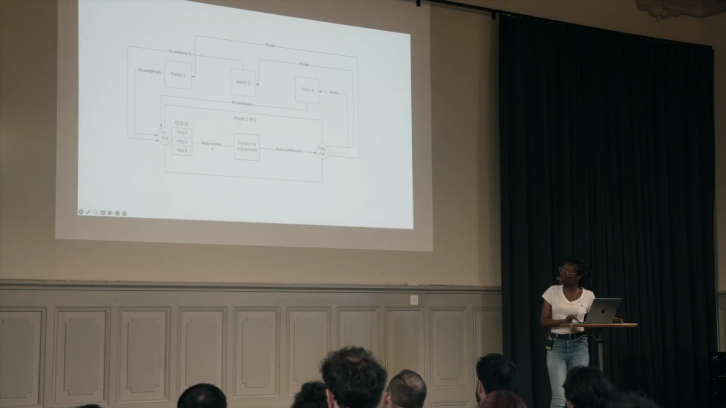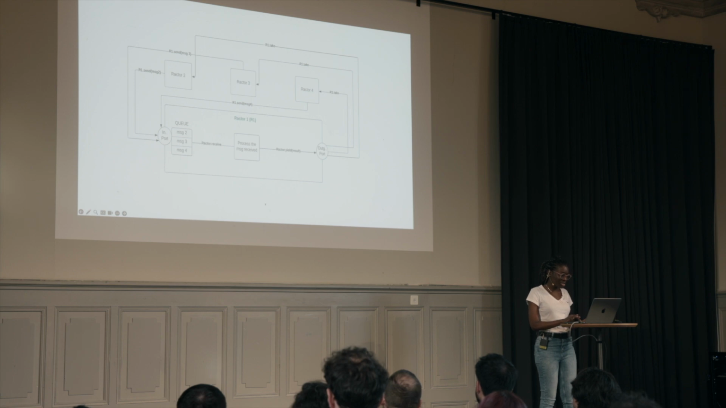Via Ractor.receive, the message is received, processed, and via .yield, the result is sent to the outgoing port. That's not okay, though, because they have to .take the result. So it's basically, I made it quite easy here.